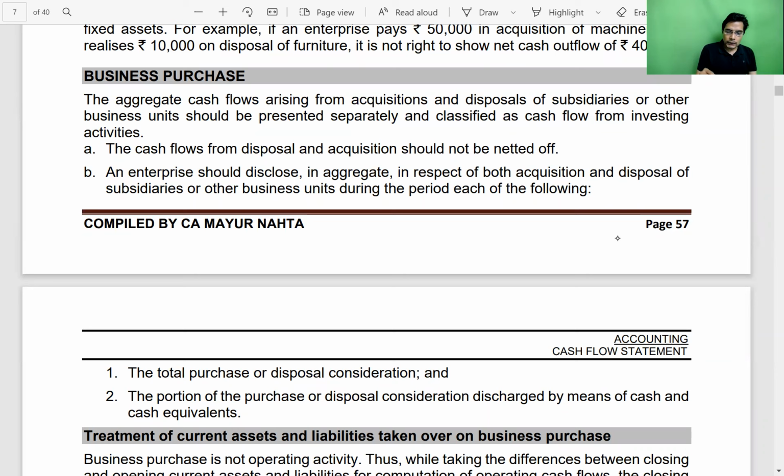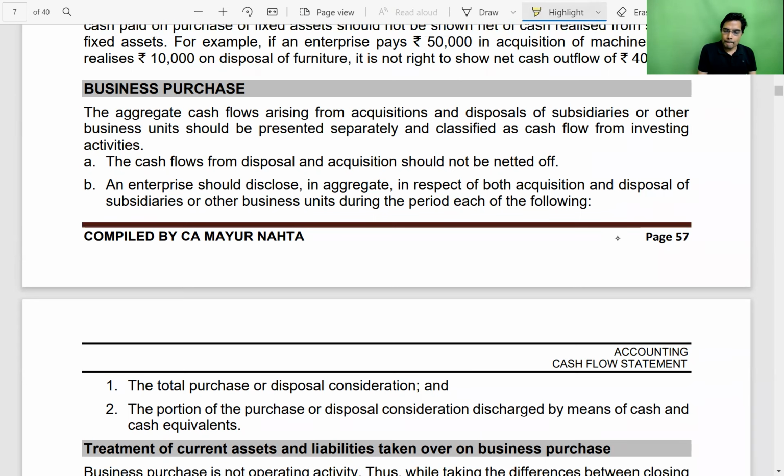The aggregate cash flows. Accounting Standard 3 says that the aggregate cash flows arising from acquisition and disposal of subsidiary or other business units should be presented separately. Number one, it should be presented separately and it should be shown under the heading of investing activity. So AS3 has provided guidelines where to show the cash flows arising from acquisition and disposal of business units in the cash flow statement. According to AS3, it should be shown under the heading of investing activity.